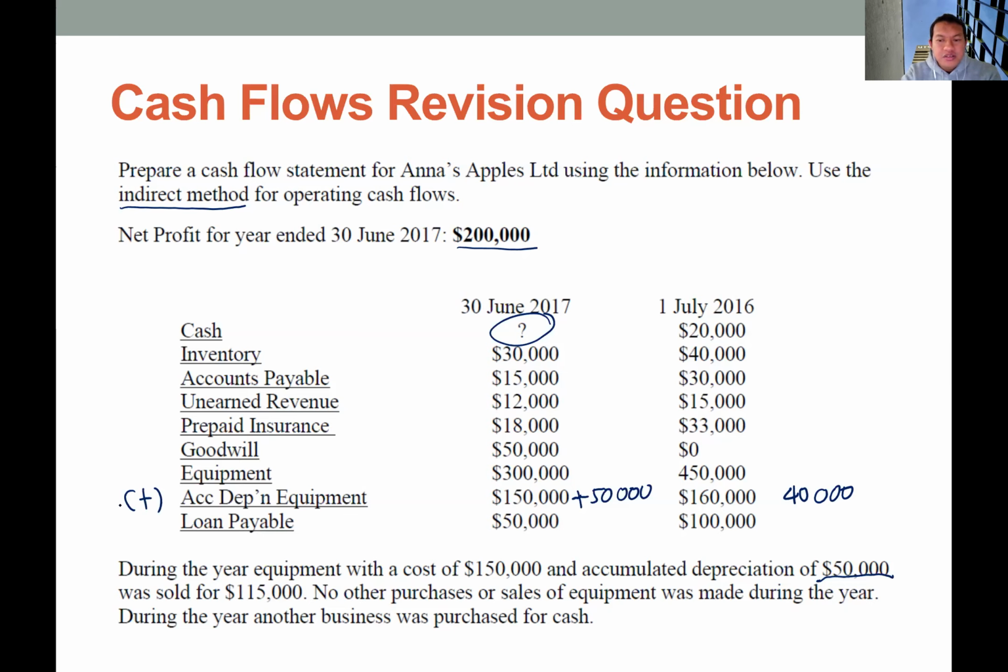Okay, and next we need to identify whether we have a gain or loss from selling the non-current asset. So we have this one transaction. This equipment was sold for 115,000. So the gain is equal with 115,000 of selling price minus the book value. So the book value basically 150 minus 50, so the cost minus the accumulated depreciation. So basically 100. So the gain is 15,000. Okay, so we also have to remove this gain from the net profit. So we deduct this gain.